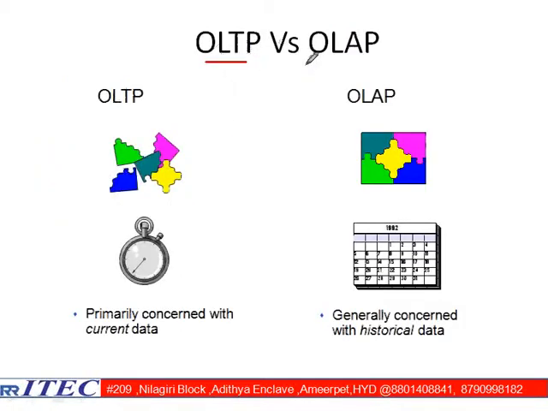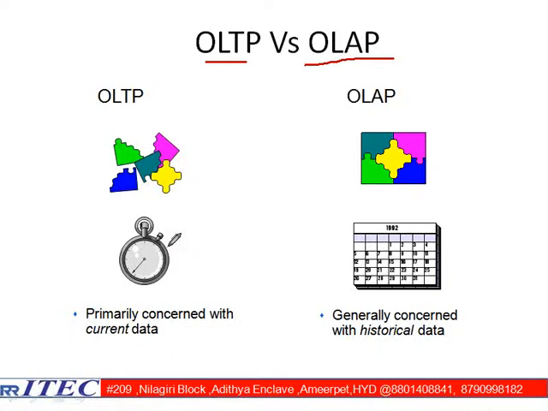Something symbolically I am trying to provide here. What is OLTP and what is OLAP? OLTP means what, sir? Like our watch. So what is happening now? We can see immediately what the time is now. If I want to understand, let us say, on February 15th, what was the day, whether it's a Monday or Tuesday or Wednesday, or some extra information you want to know.